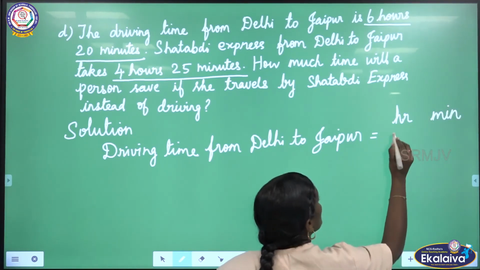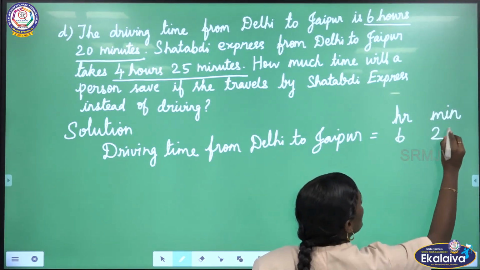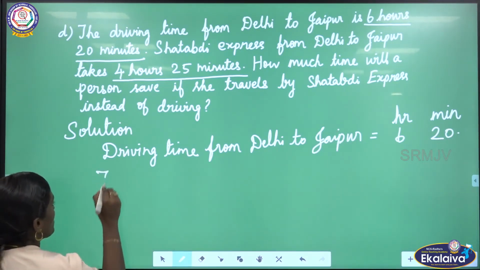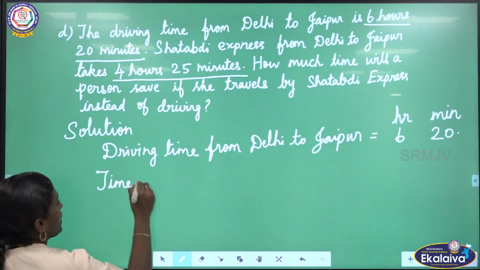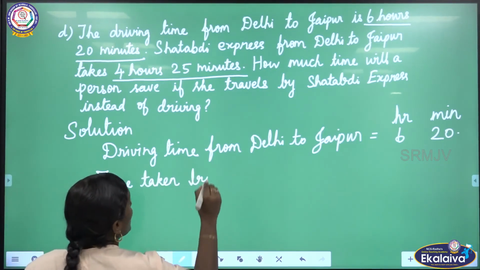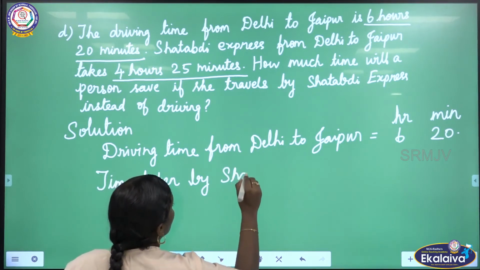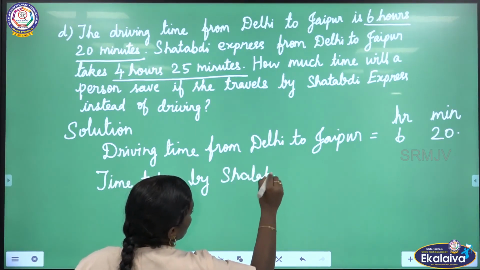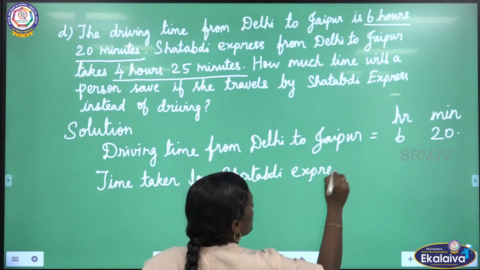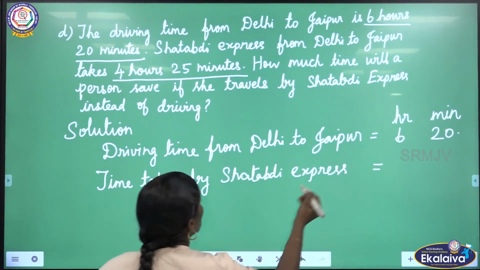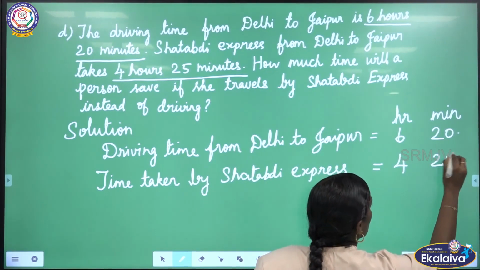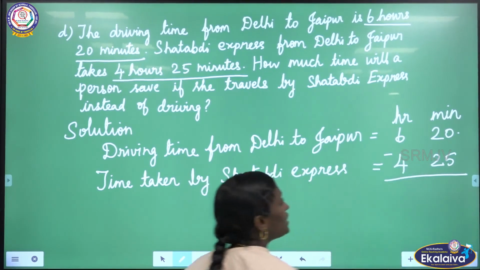Hours, minutes. 6 hours 20 minutes. Then time taken by Shatabdi Express to cover the same distance, that is 4 hours 25 minutes. Now we have to find the difference.